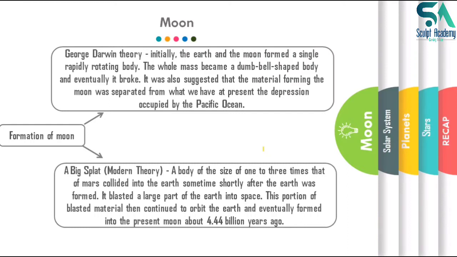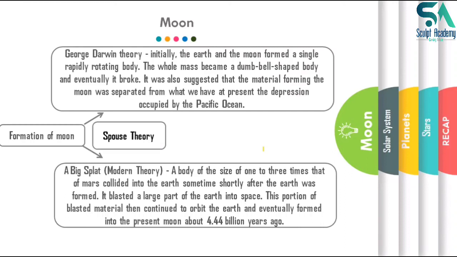Shortly after the Earth was formed, a body approximately 1 to 3 times the size of Mars collided with it, and because of this collision, a large part of Earth was thrown out into space and consolidated. This large mass of particles thrown out of the Earth condensed together to form the Moon. This theory is accepted by most geographers.